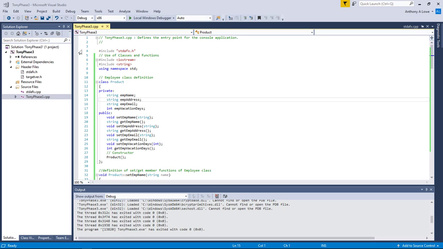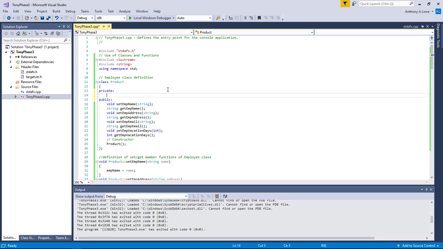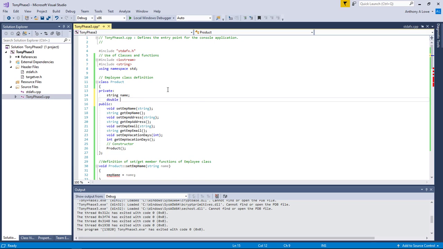All right, so hopefully you have back to here, name your class changed. Now I'm going to make some fairly simple changes. It's going to be very traumatic at first. I'm going to wipe out all the private variables because I don't have any of those things. I'm going to have two things. I'm going to have a string, which is the name of my product, and a double, which is the price of my product. That's all I'm going to have.